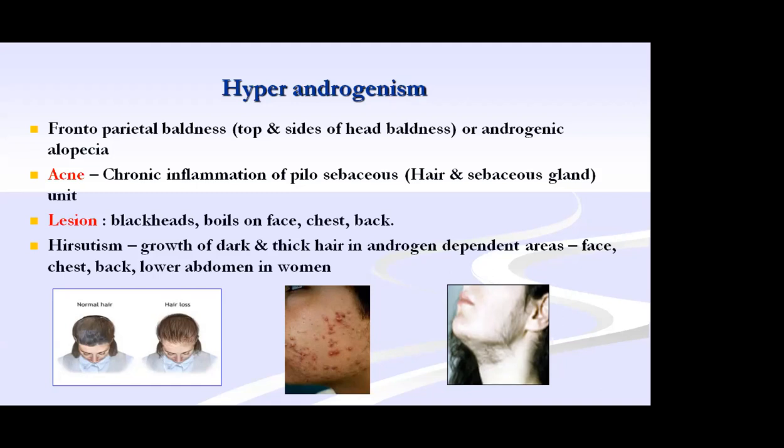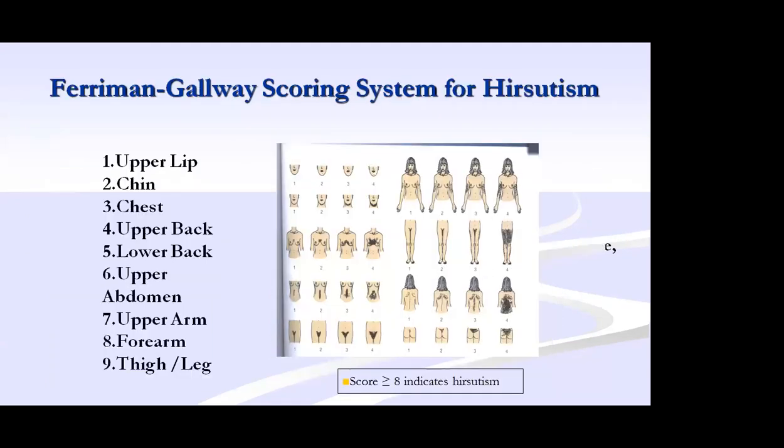Then hirsutism, hair growth in unwanted places, mainly male-pattern places: chest, back, lower abdomen, over the upper lip. If these are present, it is called hirsutism. So baldness, hirsutism, acne, if any is present, it is a symptom of hyperandrogenism.